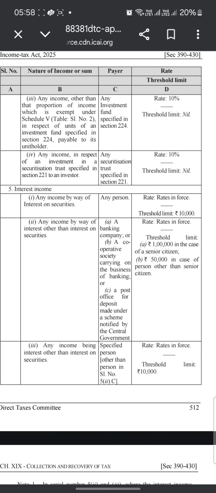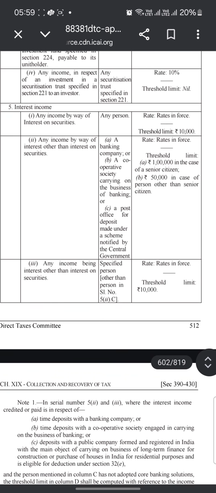Any income other than the proportion of income which is exempt under Schedule 5, Table serial number 2, in respect of units of an investment fund as specified in section 224, payable to its unit holder. Any investment fund specified in section 224: rate is 10%, threshold limit is nil. Any income in respect of an investment in a securitization trust as specified in section 221, to an investor. Any securitization trust specified in section 221: rate is 10%, threshold limit is nil.